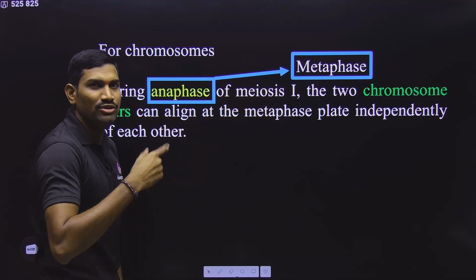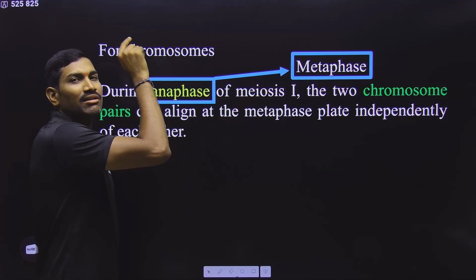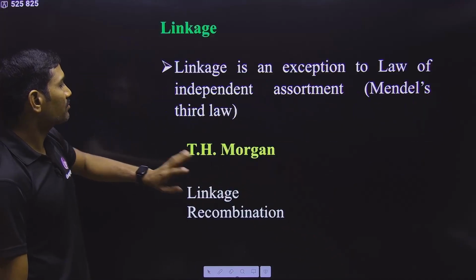What is the meaning of metaphase of meiosis 1? It means metaphase 1. So please remember this. You need to do the correction. So do the correction. Nice.